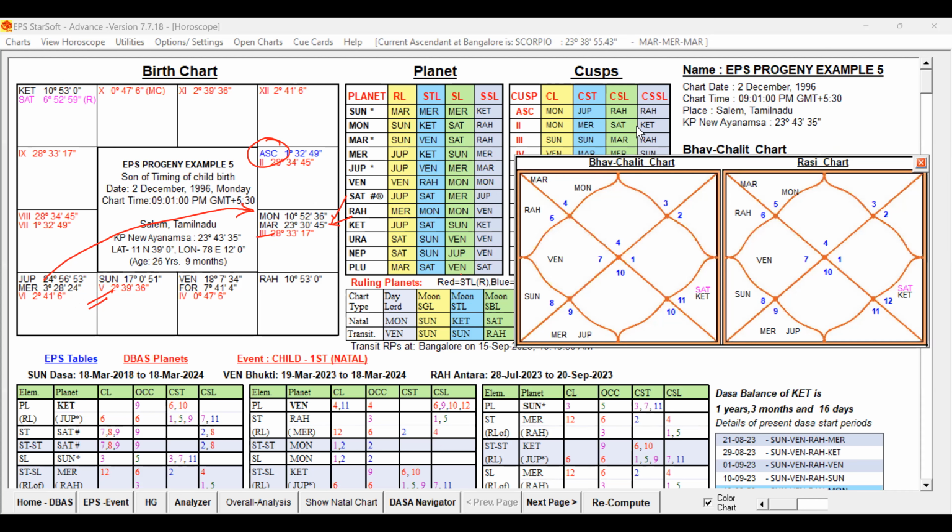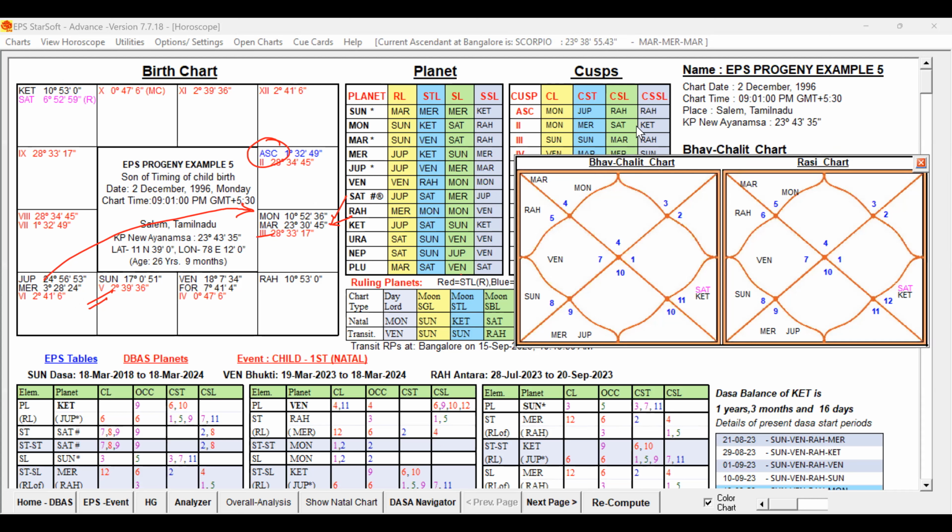Let me drag down this. Oh, I cannot drag this. Just a minute. Before proceeding further, let me cancel. Look at the houses. The 5th house is A, 2 and 11 are B, 1, 3, 7, 9 are supportive, and the worst are 6, 8, 10, 12, and the 4th cuspal sublord is the D3. This is the unfavorable primary house. This is the favorable primary house. And 6, 8, 10, 12 are coming under the D2. It means obstacle causing houses.